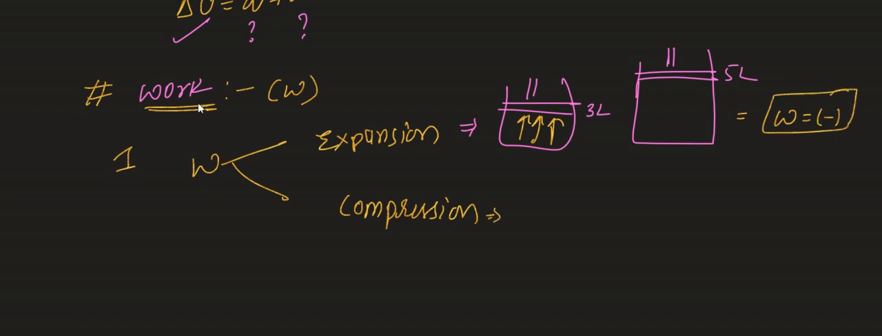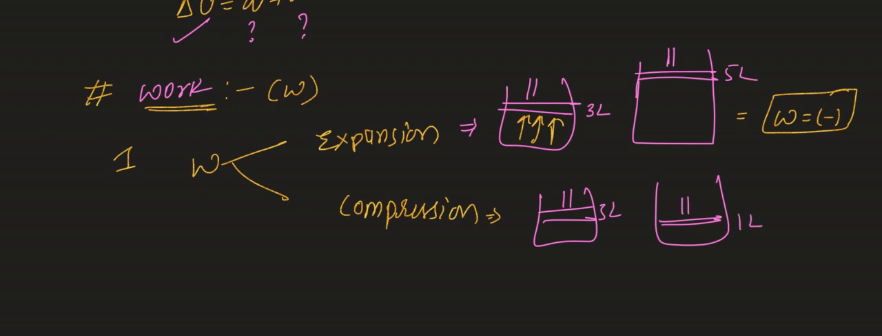Whereas compression means what? Suppose the piston is at 3 liter. Compression means the piston has to come down. Now the piston reached 1 liter. When does the piston come down? If we apply the pressure, then only the piston will go down. So that means work is done on the system, that means work done will be positive.